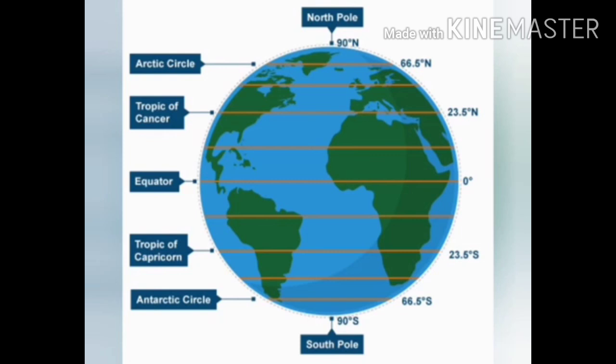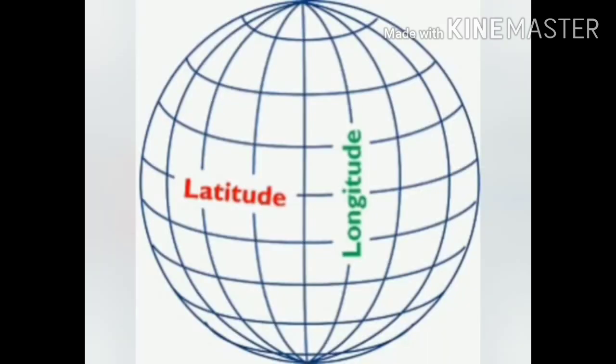The second line is 23.5 north, that is the Tropic of Cancer, and the same 23.5 south is the Tropic of Capricorn. And the middle one, we already know that it is 0 degrees, that is the equator. Okay children, this is very important. In the next class I will be explaining longitudes. Thank you children.